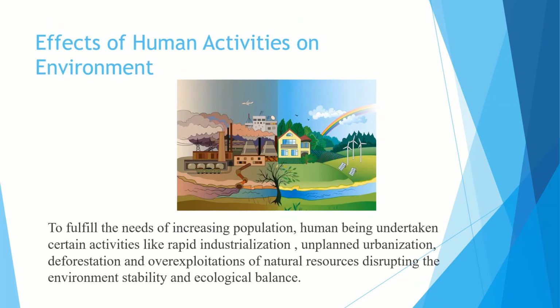Then what are the effects of human activities on the environment? We human beings have some basic needs. To complete our needs, we are totally dependent upon the environment. To fulfill the needs of the increasing population, human beings undertake certain activities like industrialization, unplanned urbanization, deforestation and exploitation of natural resources, which cause environmental instability and ecological imbalance. That is a very bad effect of humans on the environment.